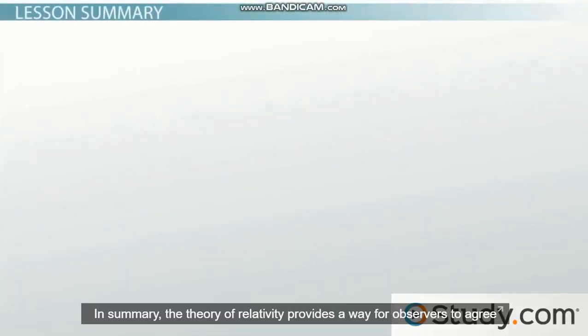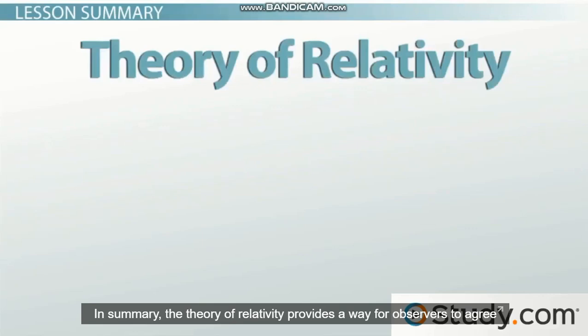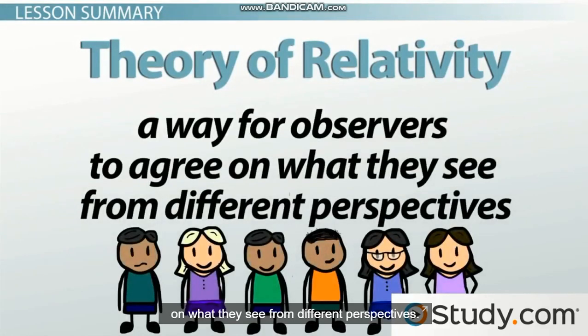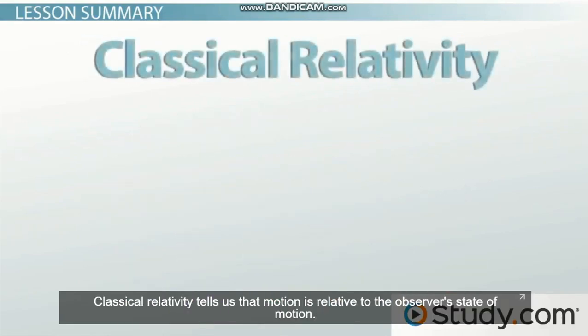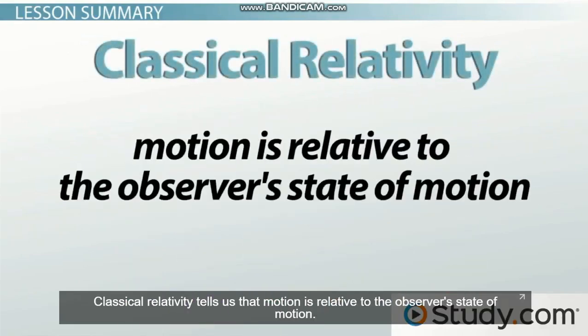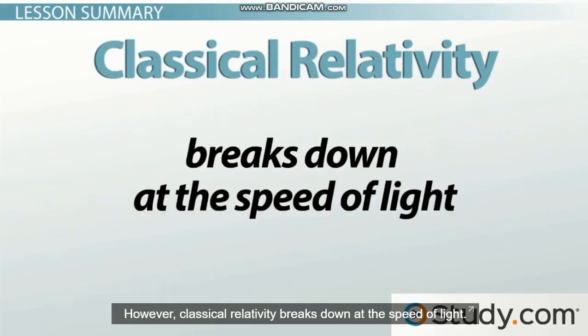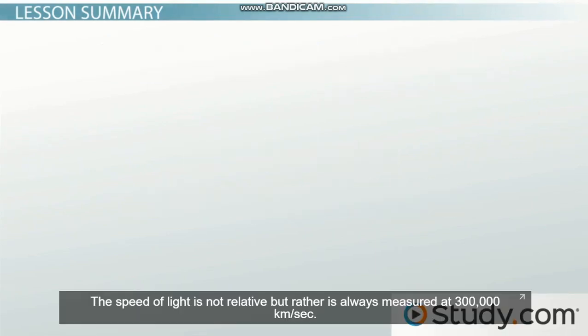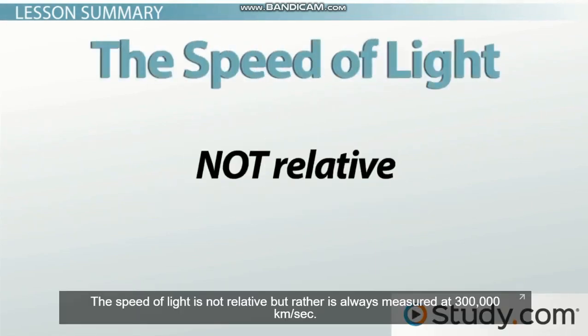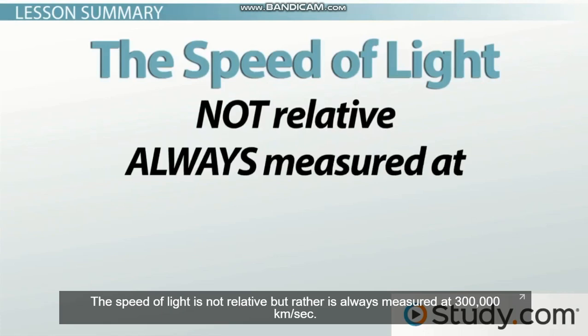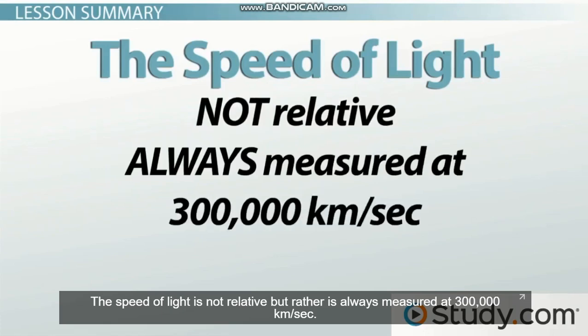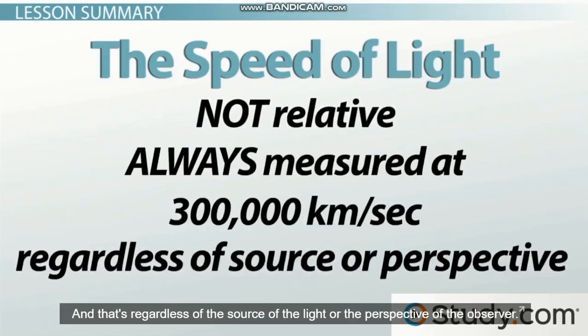In summary, the theory of relativity provides a way for observers to agree on what they see from different perspectives. Classical relativity tells us that motion is relative to the observer's state of motion. However, classical relativity breaks down at the speed of light. The speed of light is not relative, but rather is always measured at 300,000 kilometers per second, and that's regardless of the source of the light or the perspective of the observer.